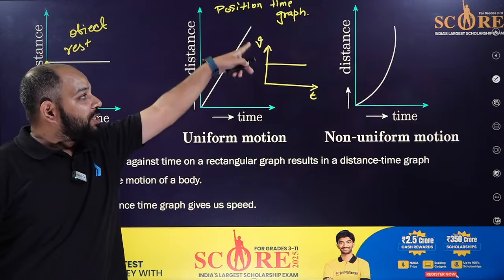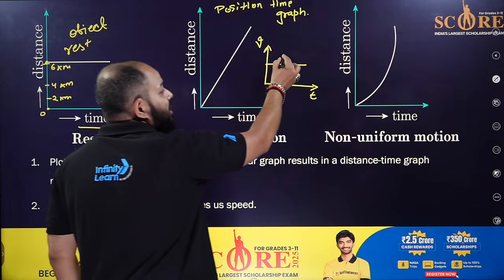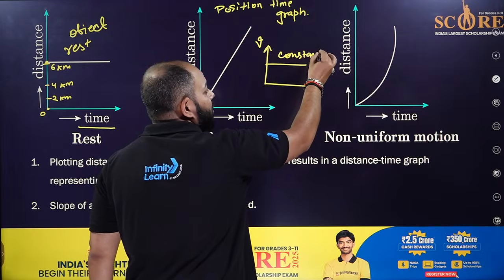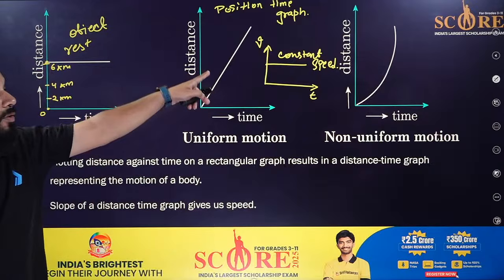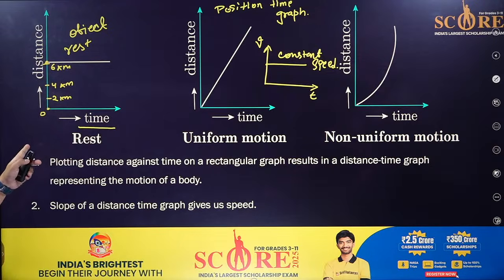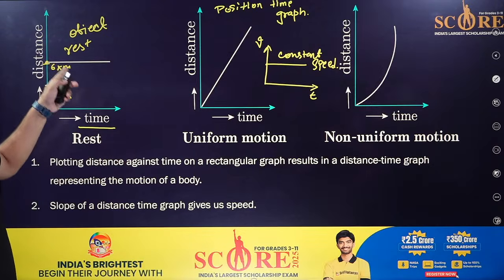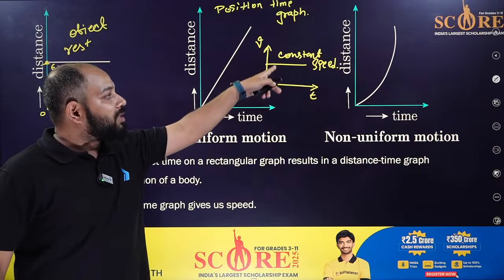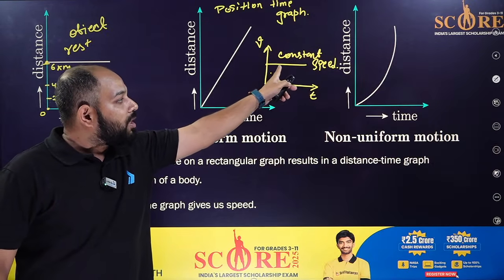If the graph changes to VT, it's not at rest; it seems to be at constant speed, or the velocity is moving. Why? Because that's a velocity-time graph and this is the speed-time graph. Remember, because that's a slope. The slope of a distance-time graph gives you the speed, and the slope of this gives you the acceleration.